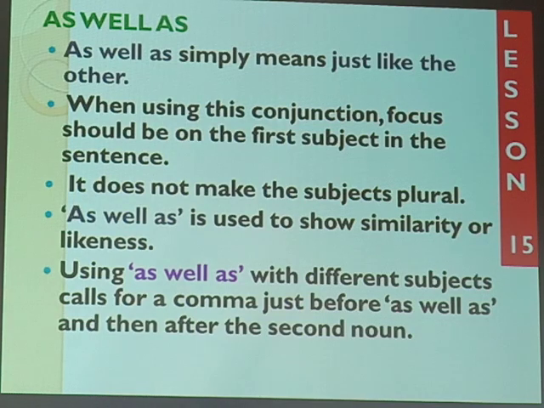Then, after the second noun, there must also be another comma for that. That will qualify the rules of punctuation in respect to as well as. You're good enough to look at the examples. Basing on all those lines of instructions we've talked about, let's learn through the examples as we refer to them.